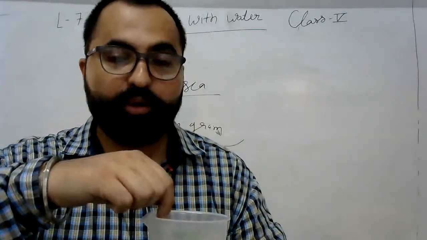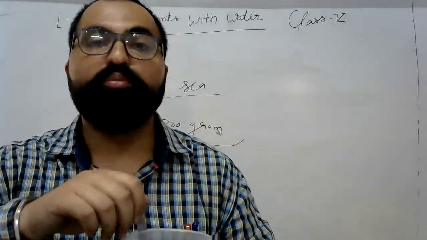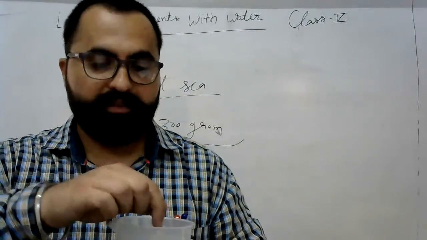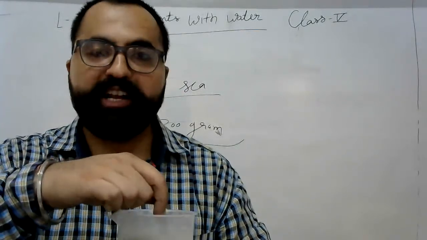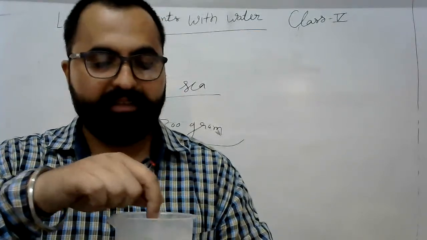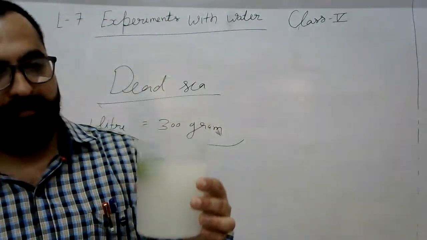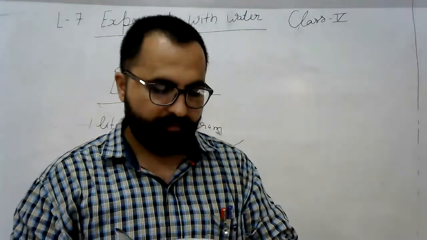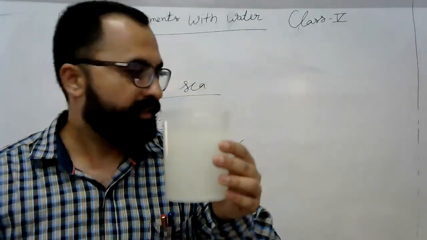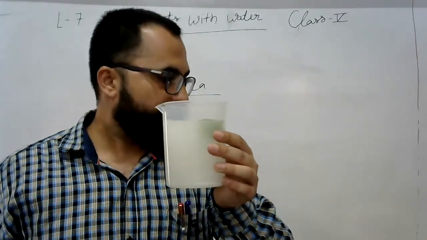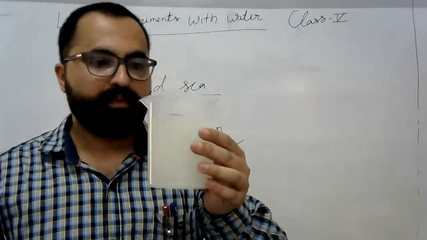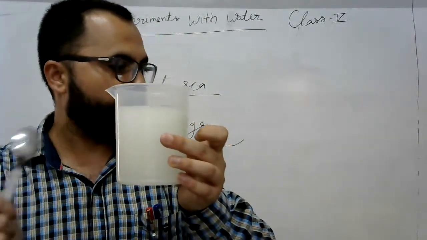And what does salt do in it? It makes it more dense. More dense means things will float over it. Now you can understand better. Now you can see, the lemon is floating.